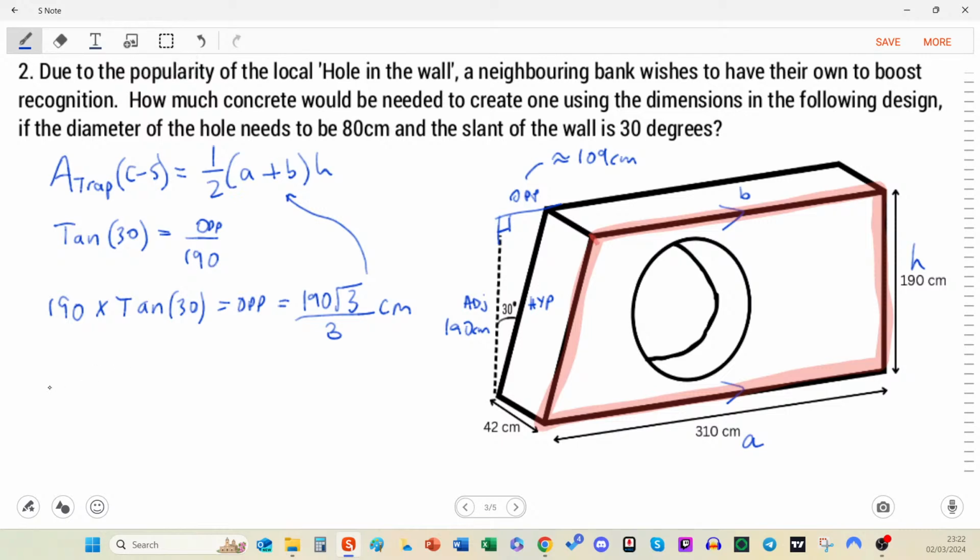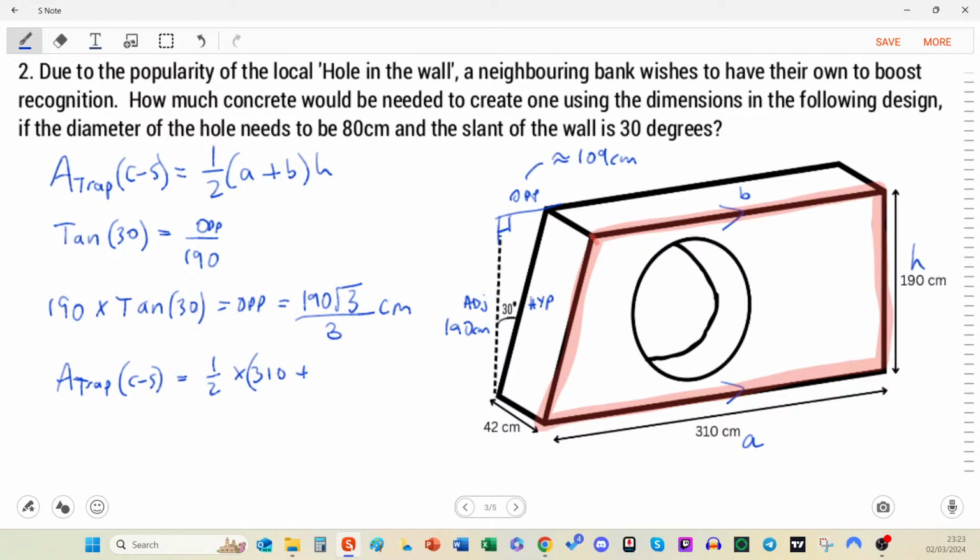And let's write it out again. Area of the trapezium cross section equals a half times a, that's easy enough, 310 plus the answer to that. In fact, that isn't that, is it? That's just the opposite.